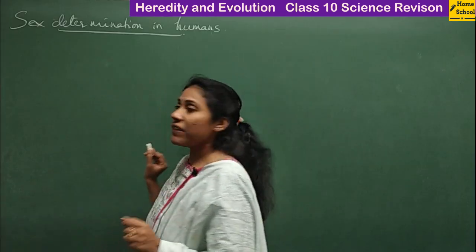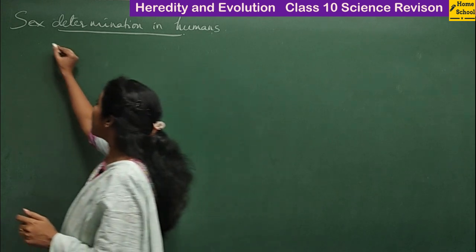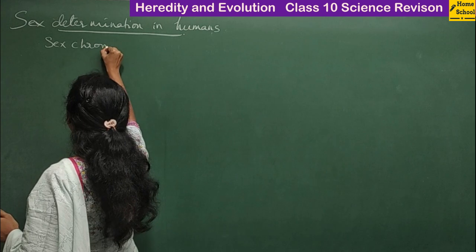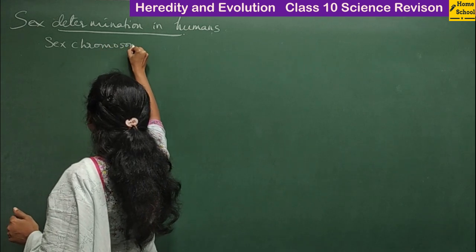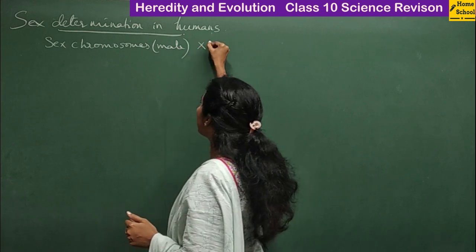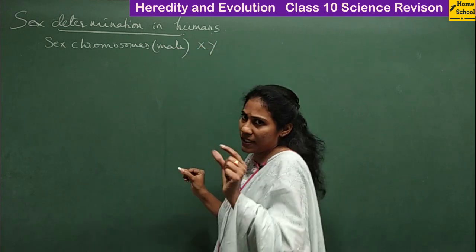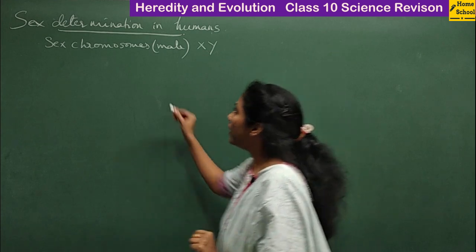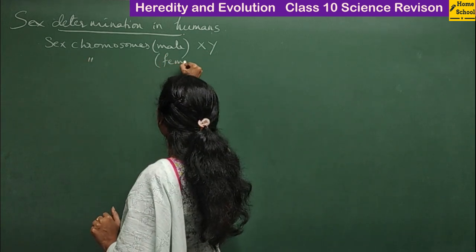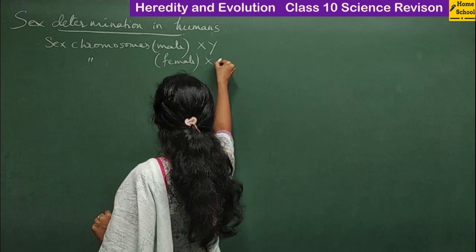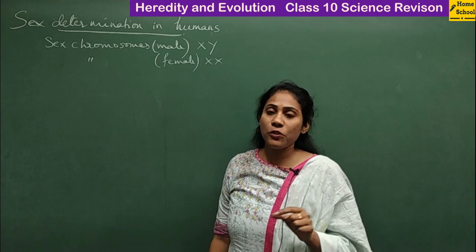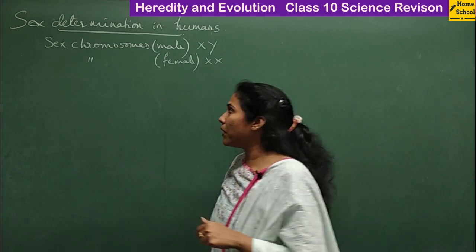Here, the first thing that you must know is the sex chromosomes present in male and female. So what are the sex chromosomes present in male? In male you have XY, right? Heterozygous condition you will observe. Similarly, sex chromosomes in case of female are homozygous, X and X, right? So the difference between the male sex chromosomes and female sex chromosomes is important.